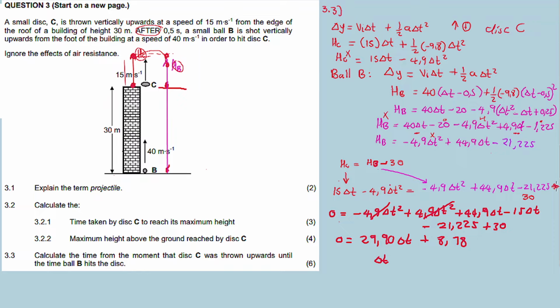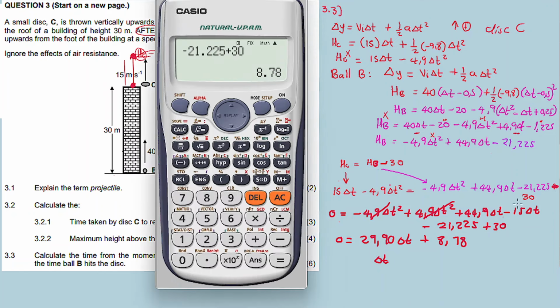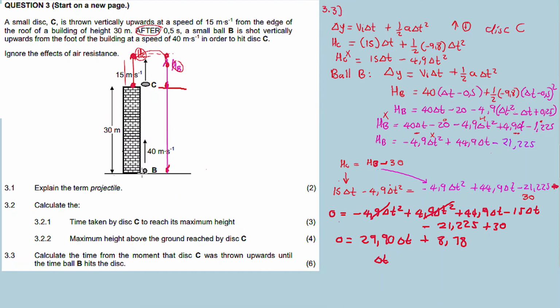So it's negative. So what is negative? Even here I give negative.